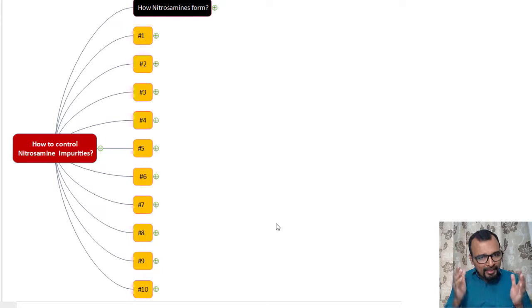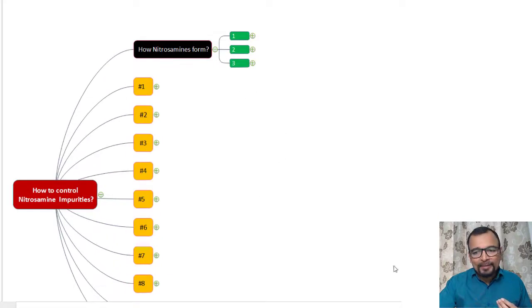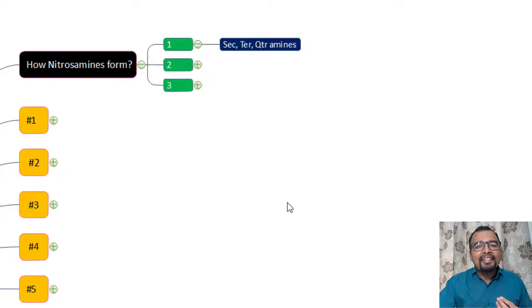Before we begin our presentation on all these 10 points, let us first understand why and how these nitrosamine impurities get formed. It requires either a secondary, tertiary or quaternary amine to be available. This is the first important ingredient.